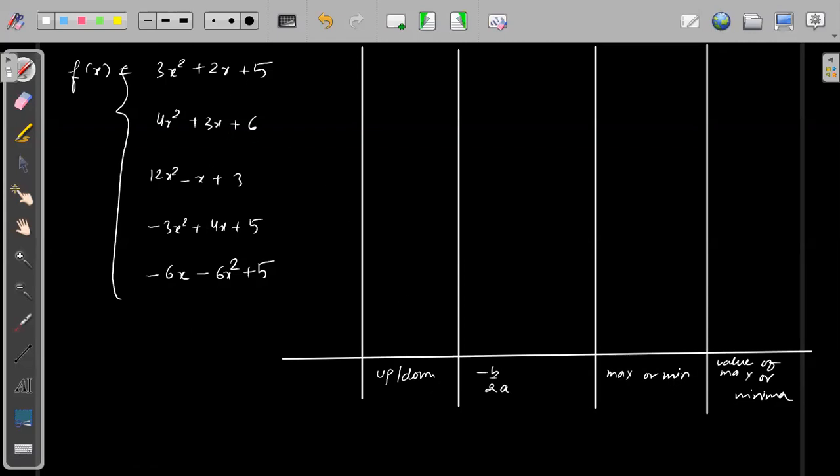You can give another name to D. You can write D as Kaushik Basu. There is no problem, but then everybody will not know whether I'm calling that D Kaushik Basu or what is the D. Understood? So first, let's see for the first one, upward or downward.